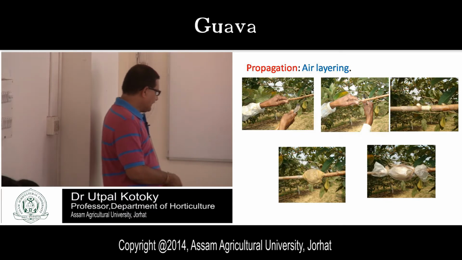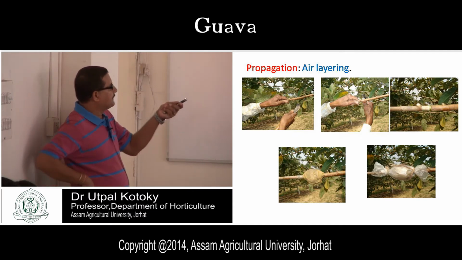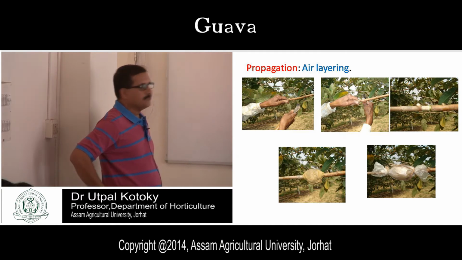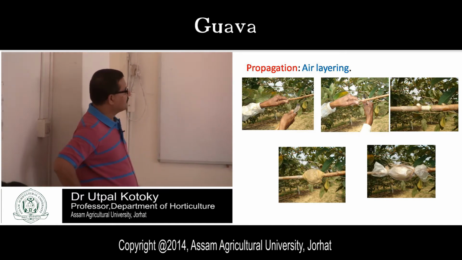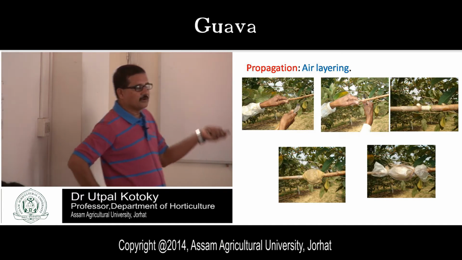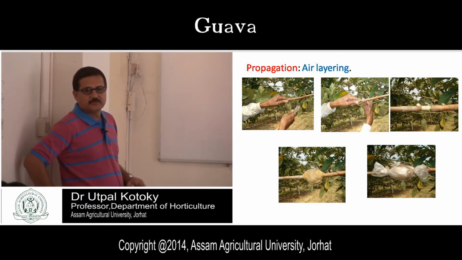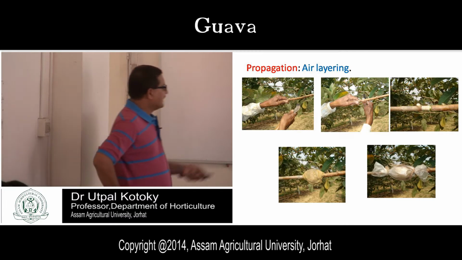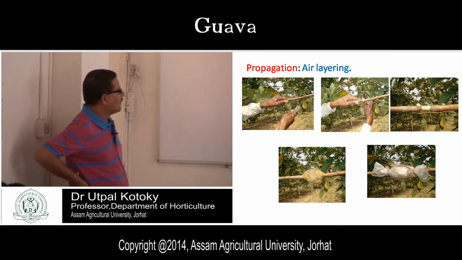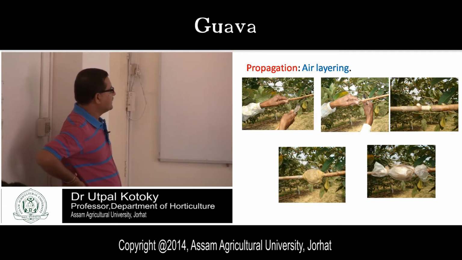This crop can be grown up to an altitude of 5,000 feet, that means 1515 meters, from the mean sea level. Then what is the rainfall requirement? 1016 millimeter per year, restricted between June to September.